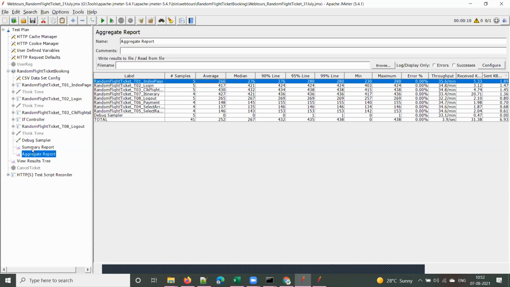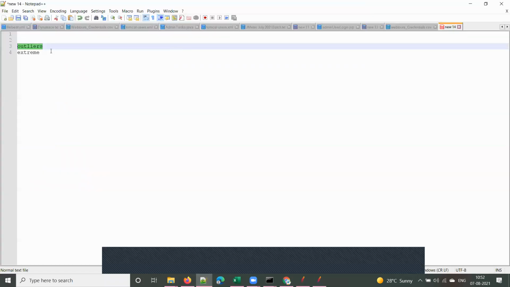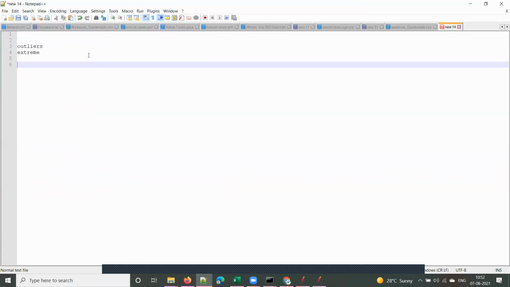The next important metric that any tool gives is standard deviation. Let us understand what standard deviation is. Or else I'll give you one thumb rule: if standard deviation is high, the application is not consistent. I'm making a statement that if the standard deviation value is high, the application is not consistent. Let me write it here.